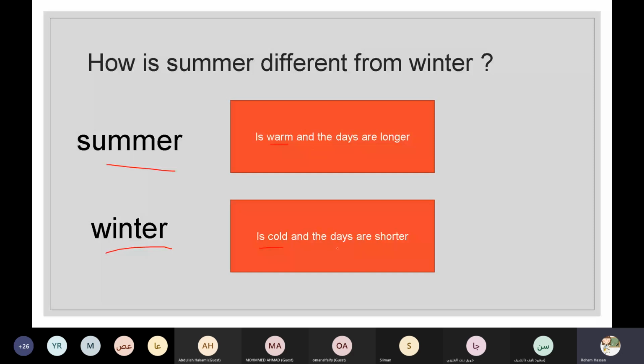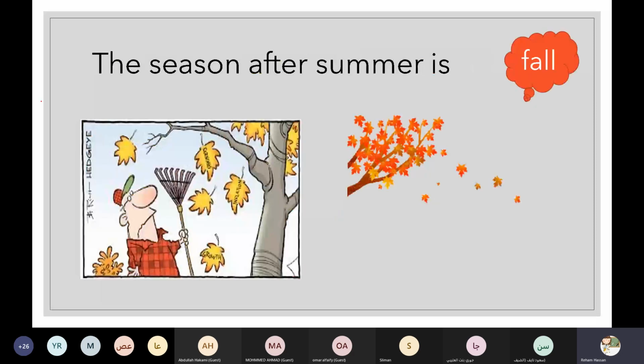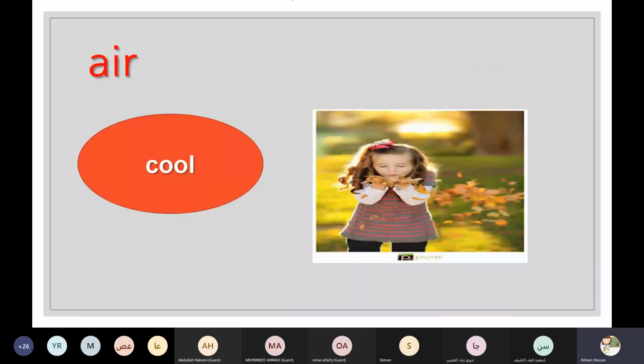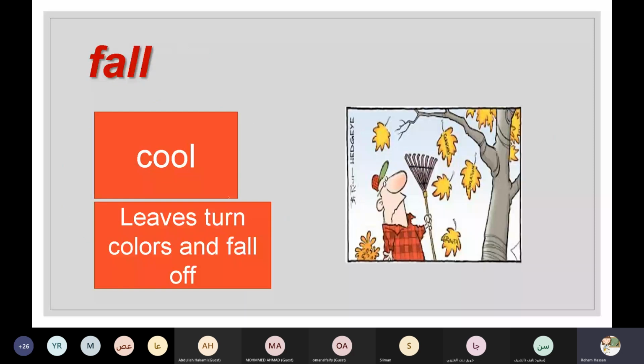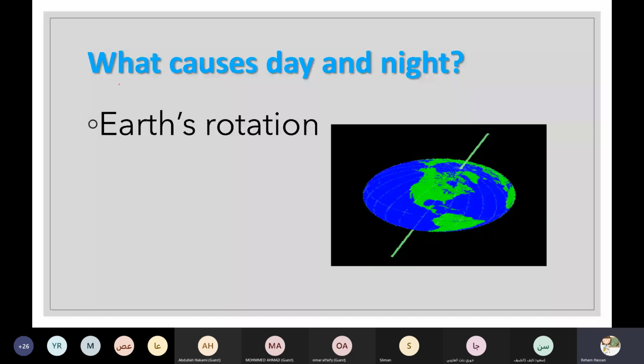What is the season after summer? It's fall. How is the weather in fall? The weather is cold, and some leaves of the trees or of the plants turn colors or change colors and fall off. So how is the weather in fall? It's cold and leaves turn colors and fall off. After fall, winter, and so on, all the seasons every year, okay?